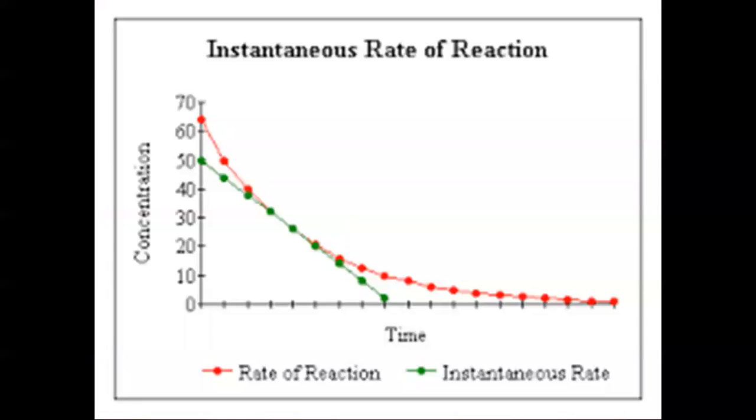So a line drawn which is in contact with the curve, or touches the curve, is the tangent. This is shown with green dots. When green dots are joined, this is called a tangent. And the slope of the tangent will give you the rate of reaction.